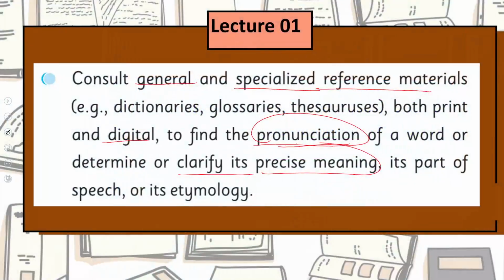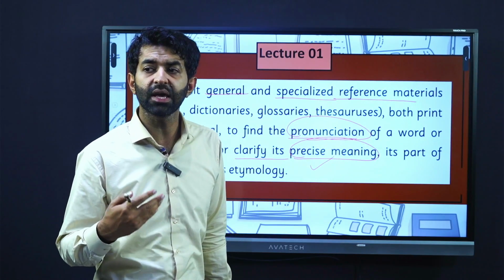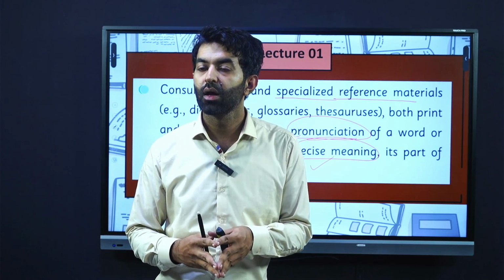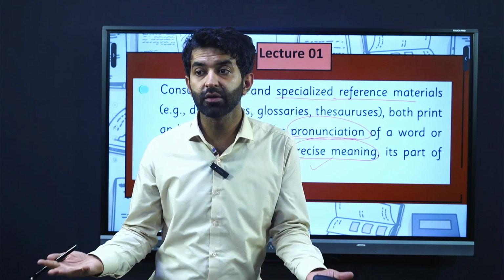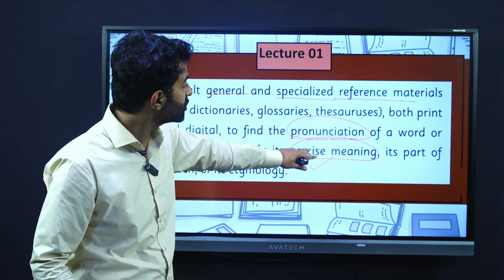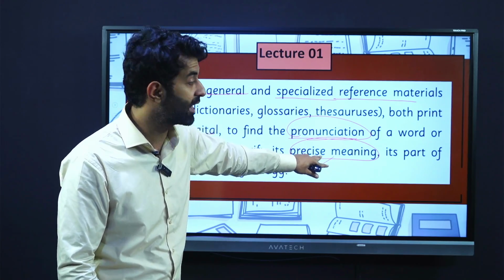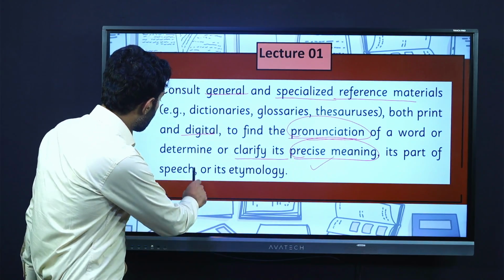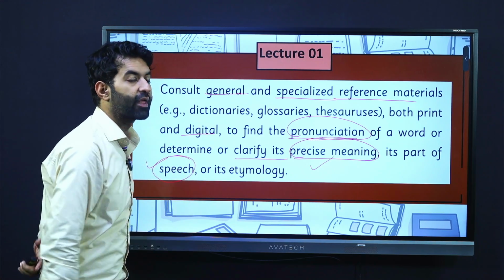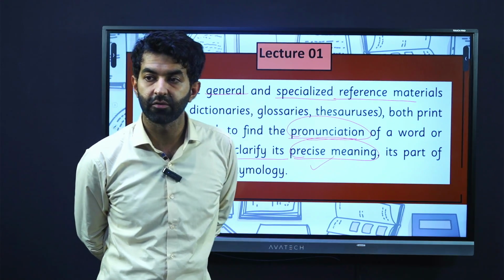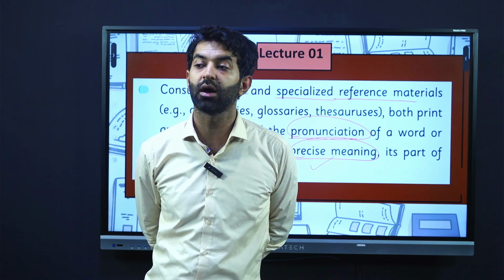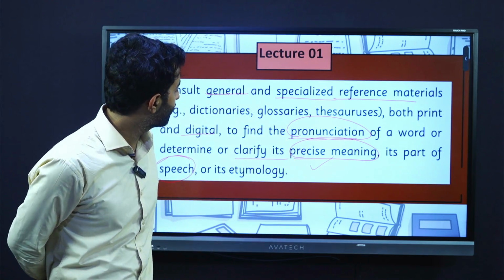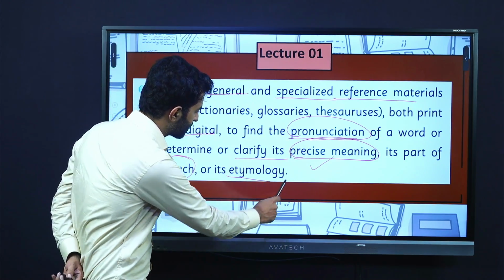Precise meaning, since we have so many different meanings of one same word in our dictionary, because one word can have different meanings, right? So we have to see which one is the right one to select according to the context. What is the classification of that word? Is it an adjective? Is it a verb or a preposition? We can also see that in our dictionaries, and we can also look for etymology.